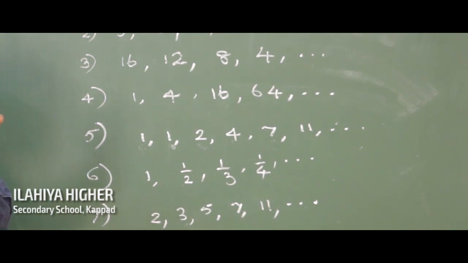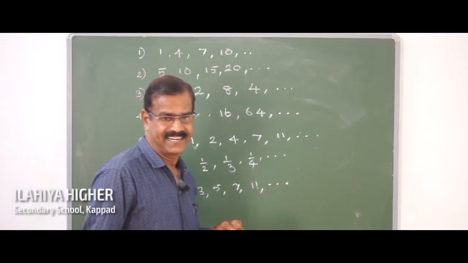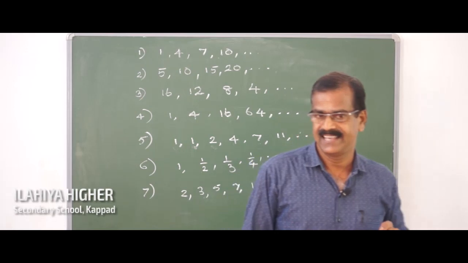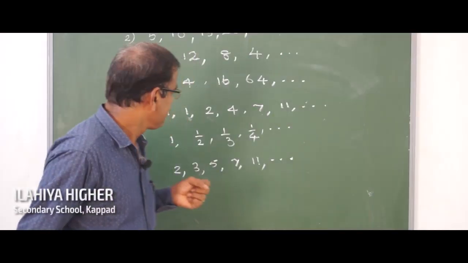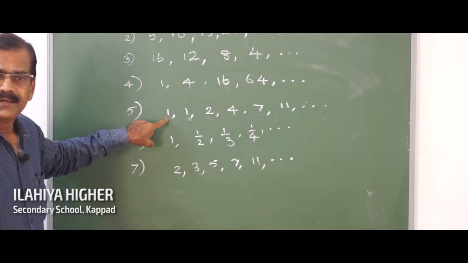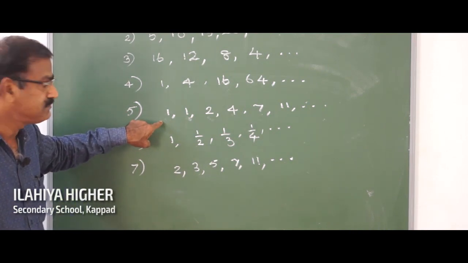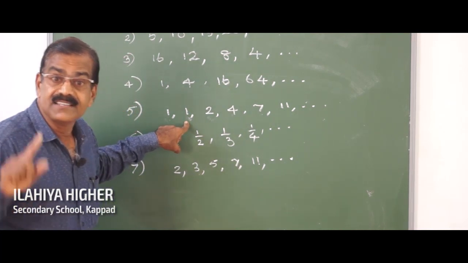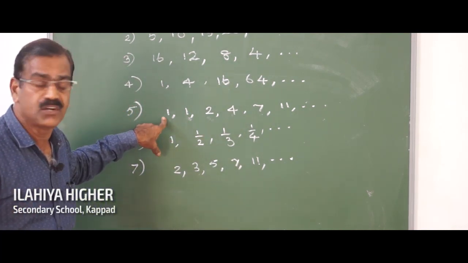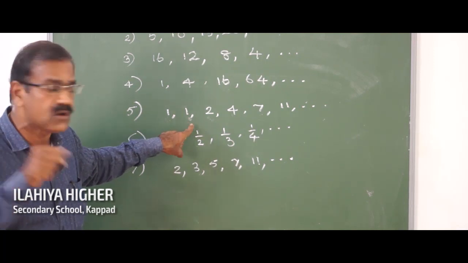Then there is another rule hidden in that sequence. What is that rule? See here, from the first term to get the second term, 0 is added to this 1 in order to get the second term 1.